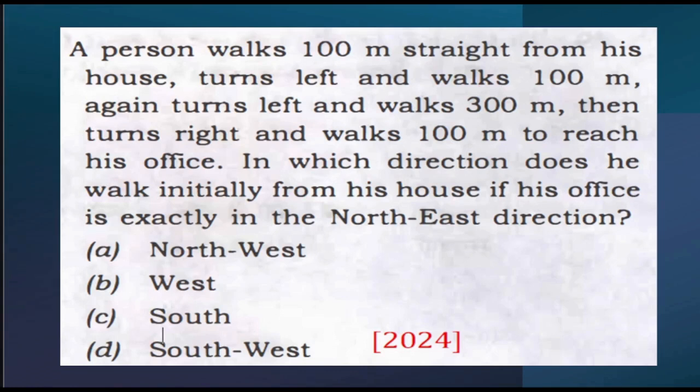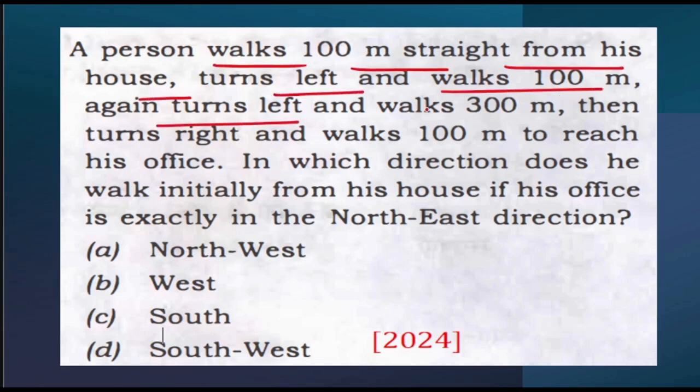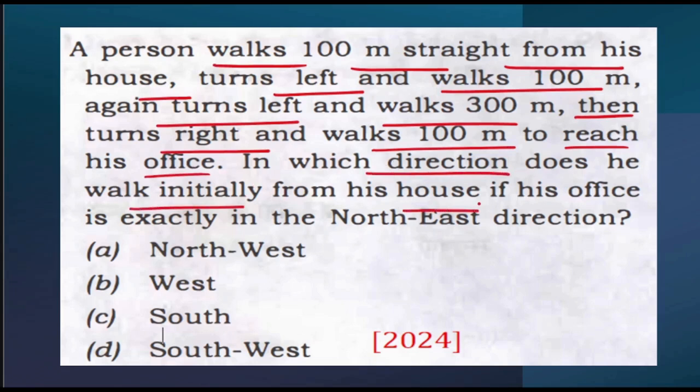Now this question came in 2024. That means in 2023 also no question came. See what they are saying over here: a person walks 100 meters straight from his house, turns left and walks 100 meters, again turns left and walks 300 meters, then turns right and walks 100 meters to reach his office. In which direction does he walk initially from his house if his office is exactly in the northeast direction? See, this is our opposite.